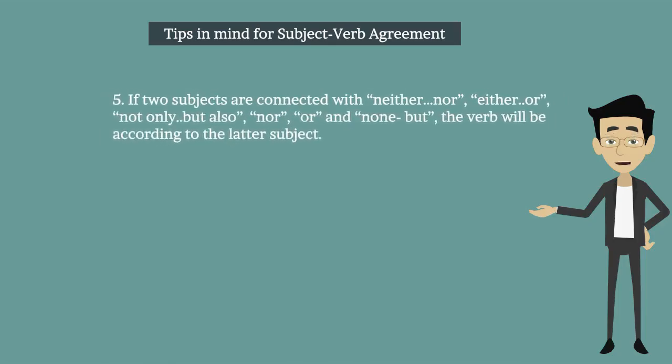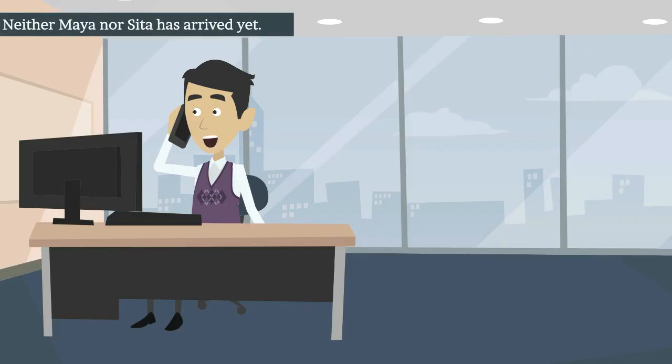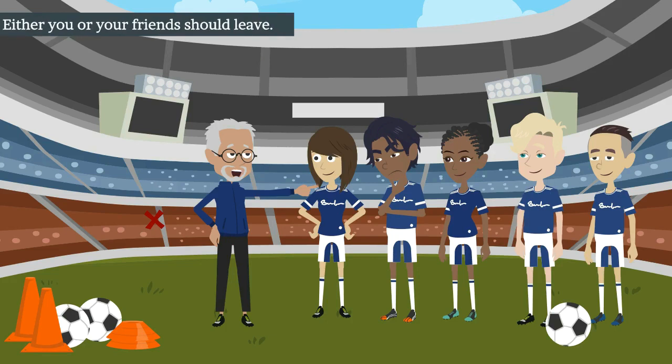Fifth one, if two subjects are connected with neither nor, either or, not only but also, nor, or, and none but, the verb will be according to the later subject. Let's see the examples. Neither Maya nor Sita has arrived yet. Either you or your friends should leave.